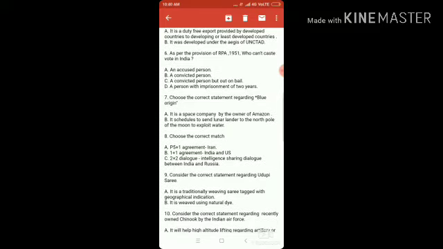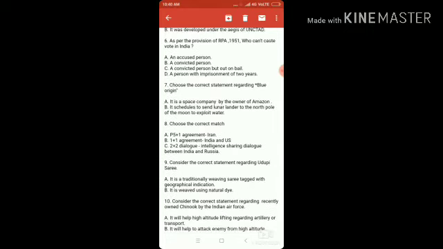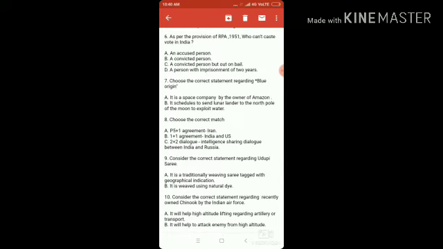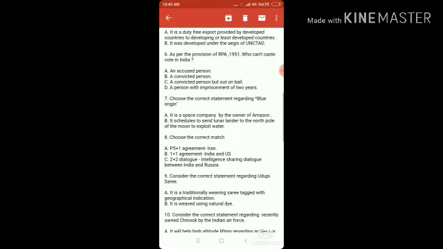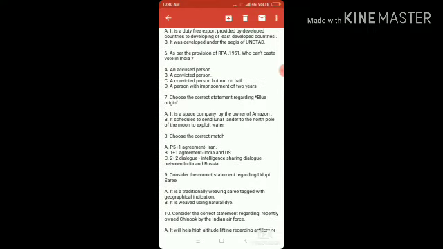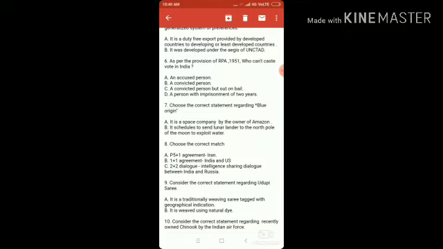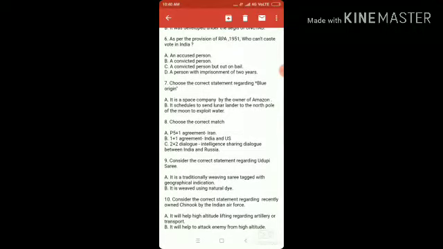Question number 6. As per the provision of the Representation of the People Act 1951, who cannot cast vote in India? It is equally important. An accused person, a convicted person, a convicted person but out on bail, a person with imprisonment of 2 years. Section 8 of the Act says that a convicted person and a convicted person out on bail both cannot cast vote. An accused person can cast vote because his guilt is still not proved.